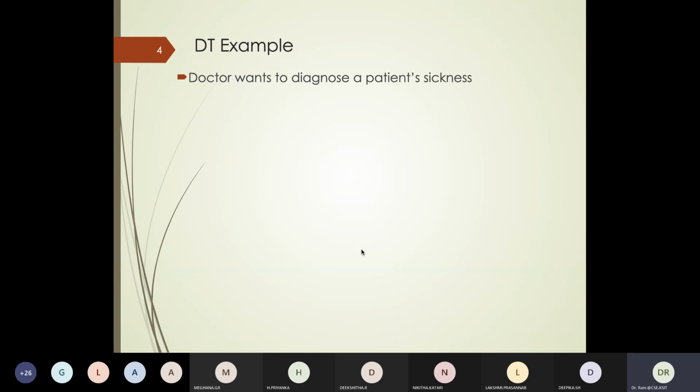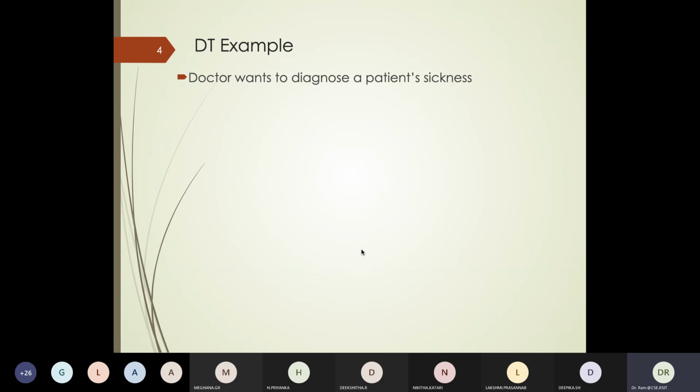So the doctor asks a set of questions, and the next question depends upon the previous question he has asked. Based on the questions that have been answered, the doctor identifies the disease and says take this medicine. At times, doctors may not be able to identify it and may need more data. For example, for body pains or fever, you don't know how long your fever has been running. So the doctor says monitor your temperature every 4 hours for the next 3 days, come back and report, and see how you feel.